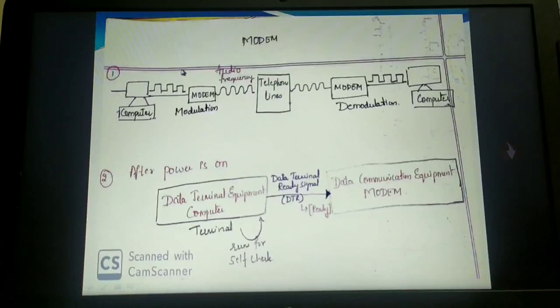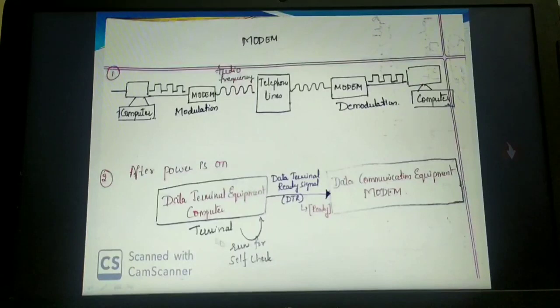Now, the next steps we are studying concern what connections are made between the computer and the modem before it transmits the data. Before any transmission takes place, we are not studying how the telephone lines transmit. We are studying what internal connections are made between this computer and this modem, and how exactly the modem accepts the data in order to forward it to the destination. This part, the connection between the computer and the modem, we are going to discuss further.